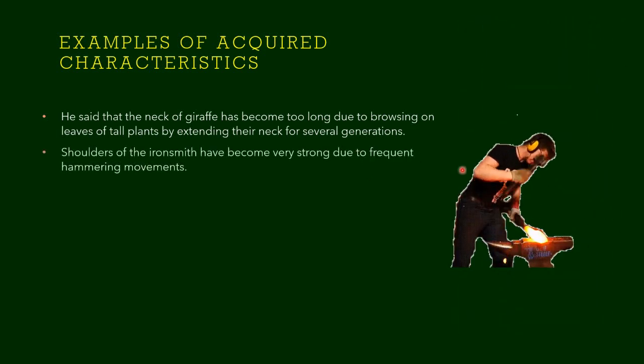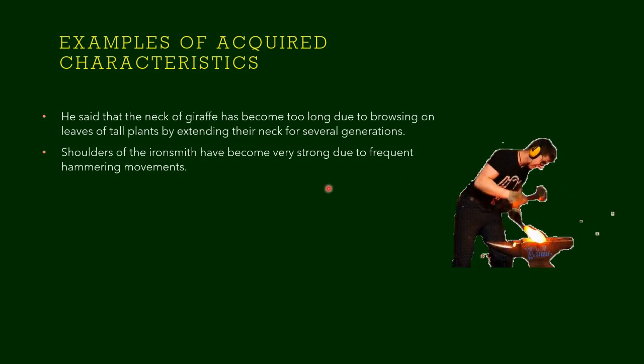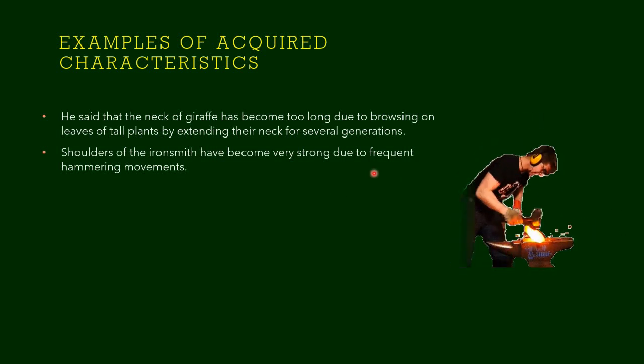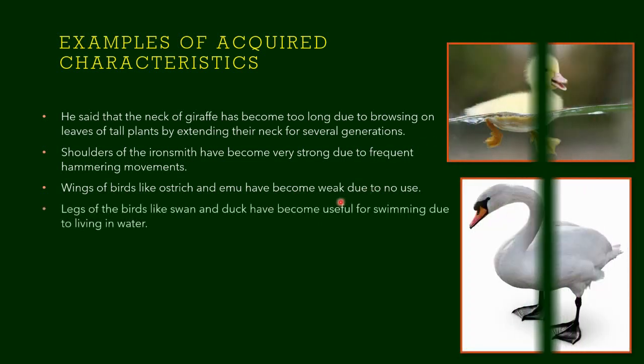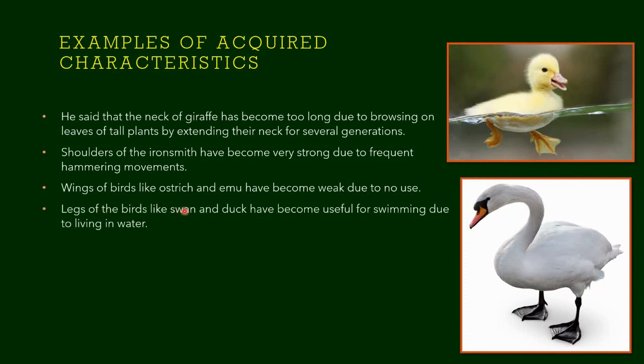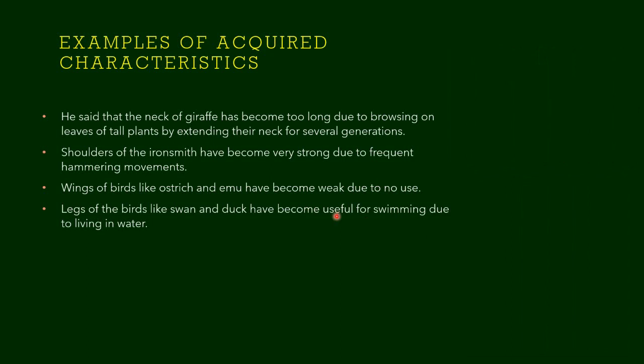If you see the shoulders of an ironsmith, they become very strong due to frequent hammering movements. Then the wings of birds like ostrich and emu have become weak due to no use. You can see the wings are present, but they are definitely not used for flying. Then the legs of birds like swan and duck are useful for swimming because they live in water. So the legs have been modified to enable swimming in the water.